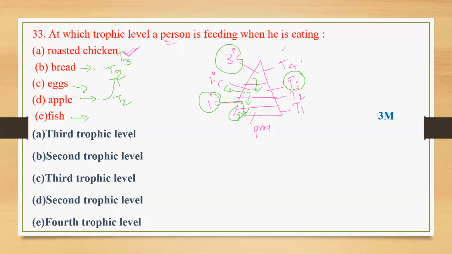Okay. So fourth trophic level. You can see the answers again here. If the person is eating roasted chicken, third trophic level; bread, second trophic level; eggs, third trophic level; apple, second trophic level; fish, fourth trophic level. Understood? Then move to the next question.